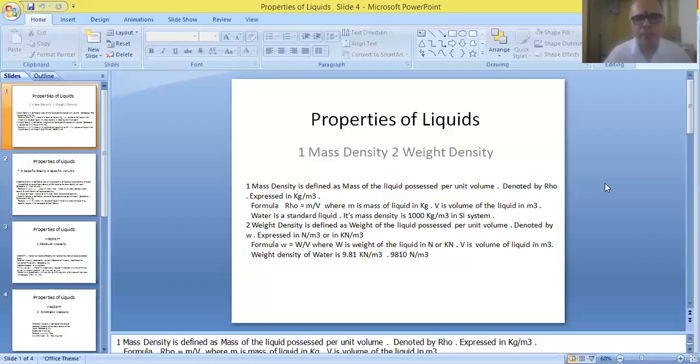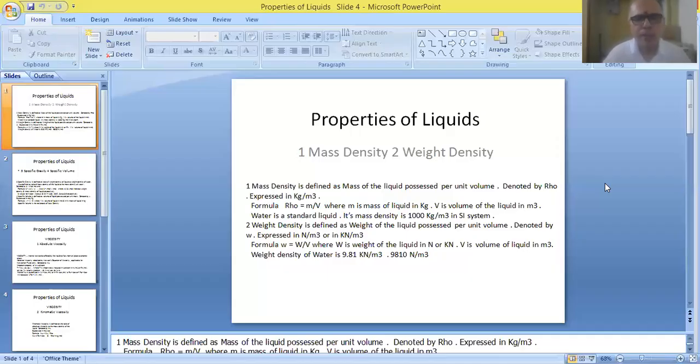So finally, water is taken as a standard liquid. We have a wide range of liquids apart from water: kerosene, oil, petrol, diesel. All these are referred to as liquids. Out of all these liquids, water is treated as the standard liquid.